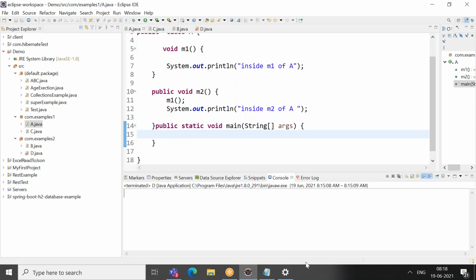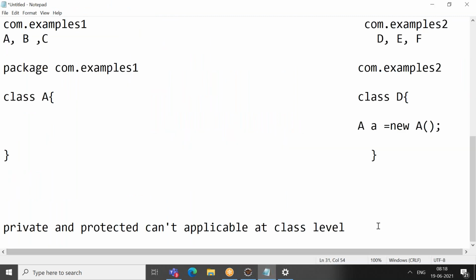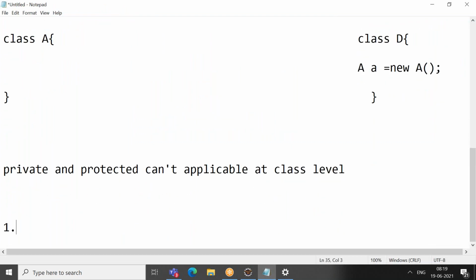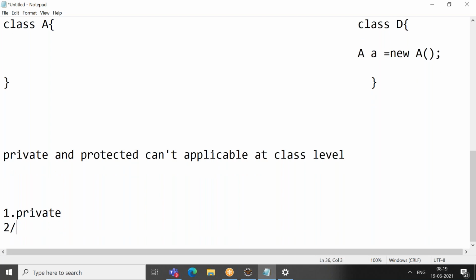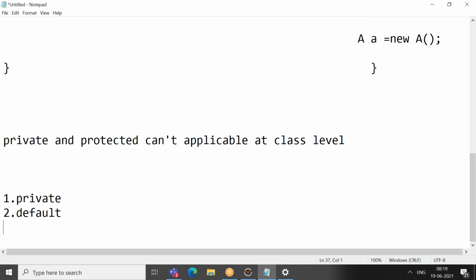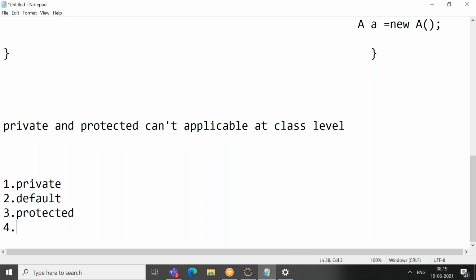So what are the conclusions from this? Public has more accessibility. I'll give a numbering from less to more. Private has the least accessibility. Next, default has more accessibility. Next, protected has a little more accessibility, and public has more accessibility compared to all.